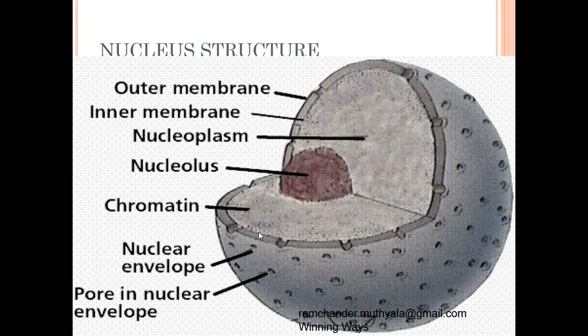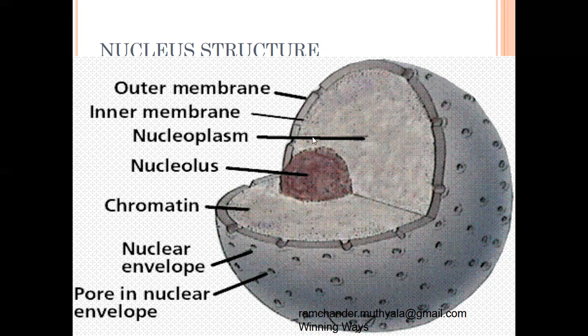Beneath the nuclear envelope, the nucleoplasm or nuclear sap is present. It is a liquid structure. It contains all types of nucleic acids and enzymes.